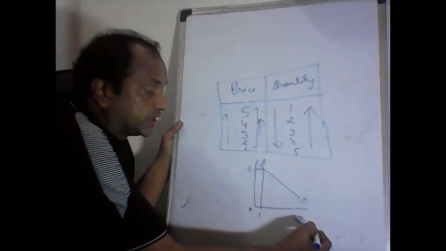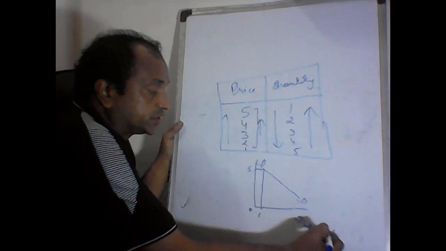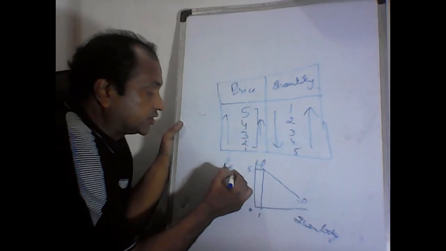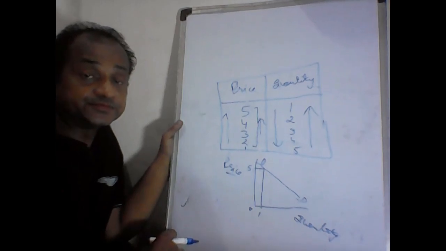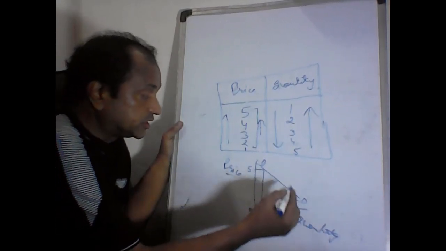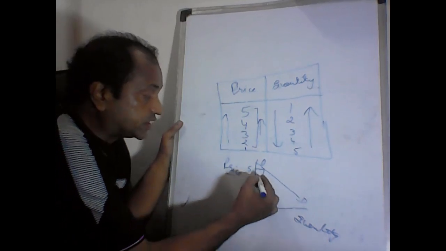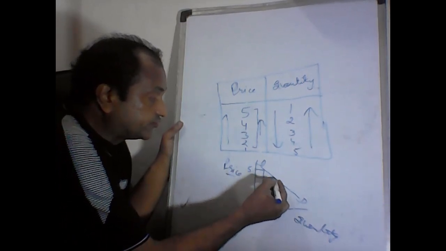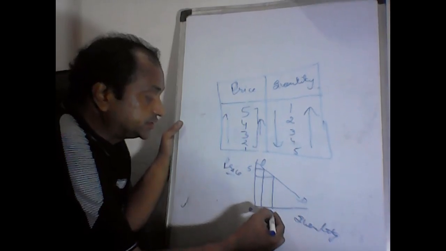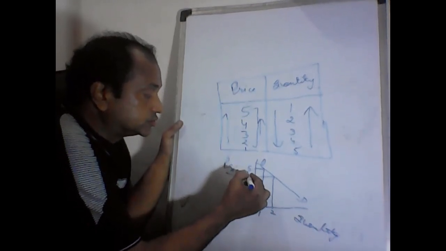Here on the x-axis you can take quantity and on the y-axis you can take price of the commodity. And let's start. When the price is 5 rupees, quantity demanded is 1. When the price falls to 4 rupees, the quantity demanded increases to 2.